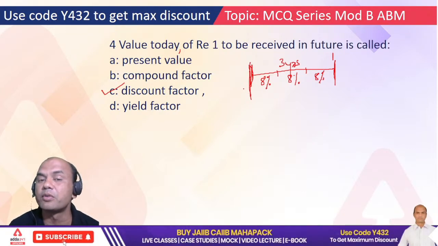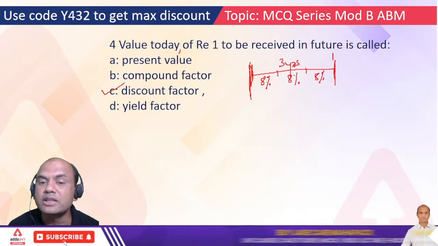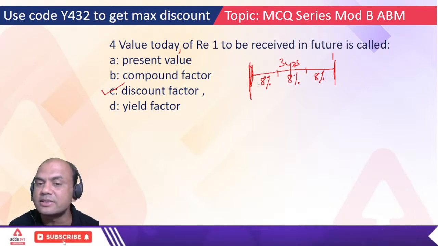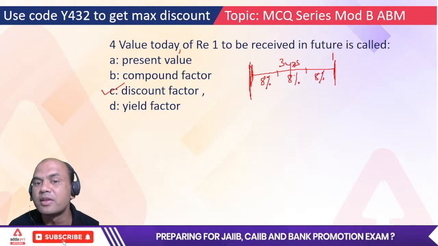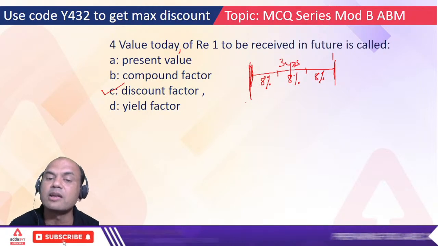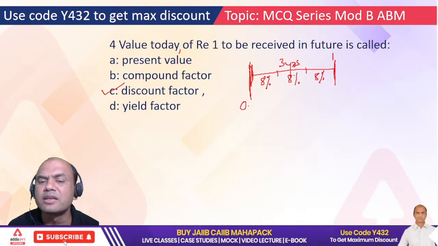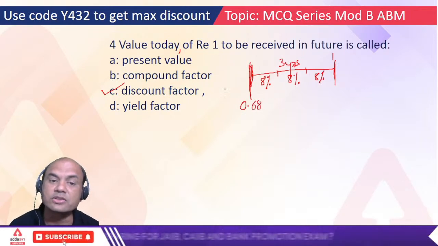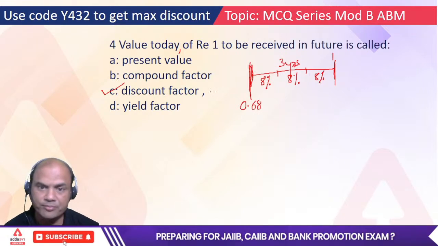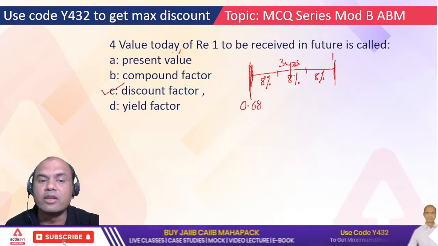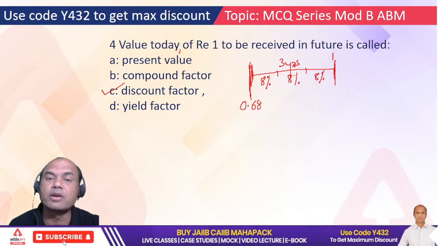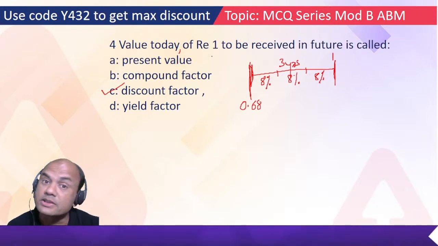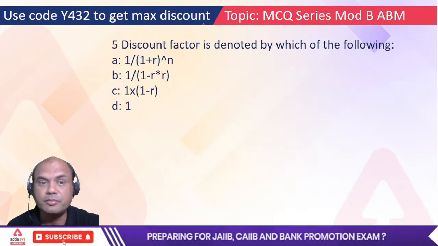So what will I have to do? I'll have to discount this, remove this 8%, this 8% is eating up my rupee 1. So I'll have to discount it and it will come down to roughly 0.68 or 0.7, isn't it? So that's called the discounting factor. Remember this. The value today of rupee 1 to be received in future is called the discounting factor.